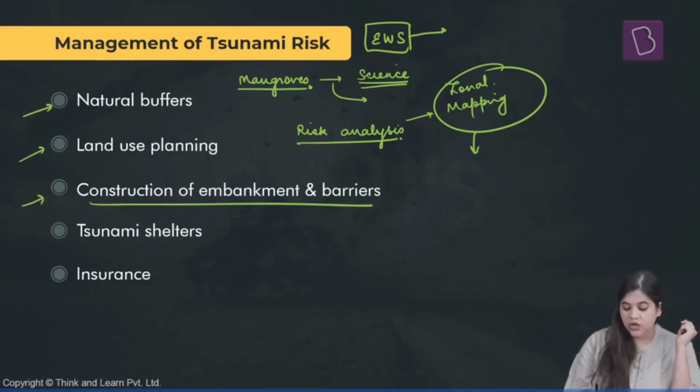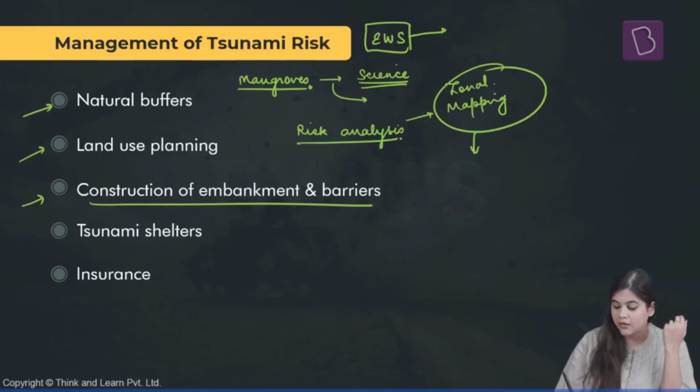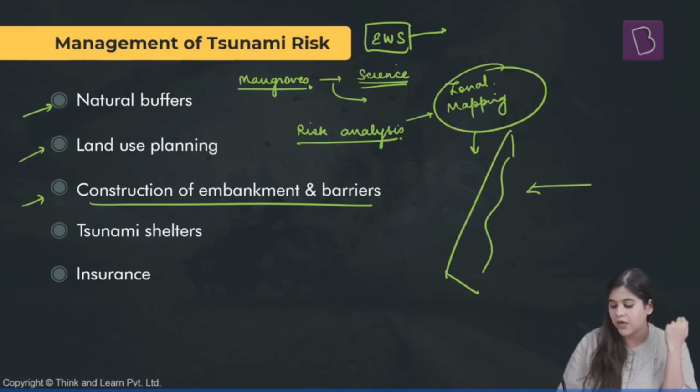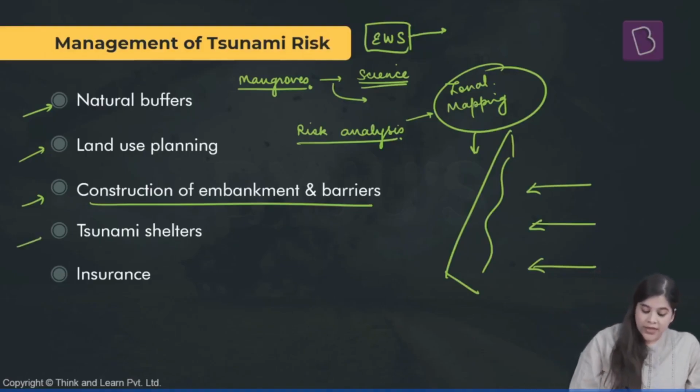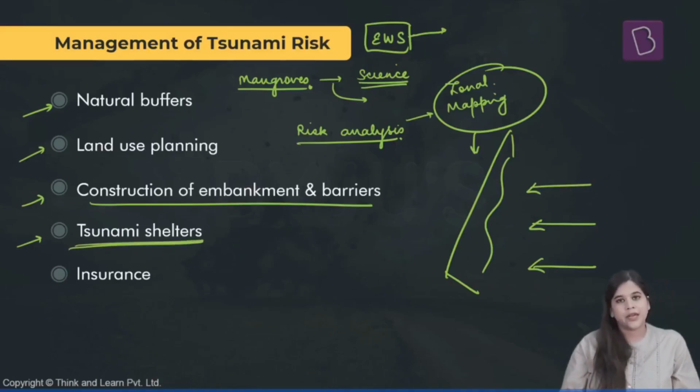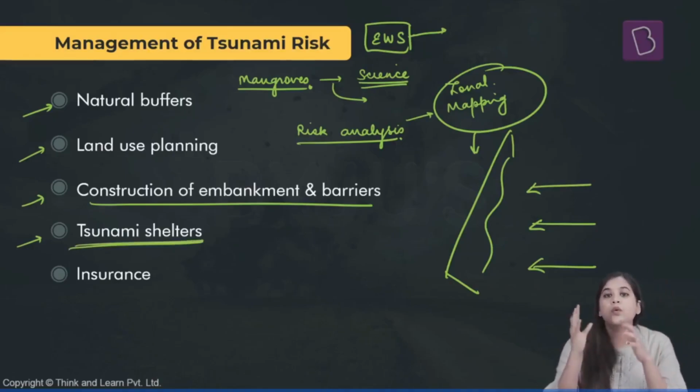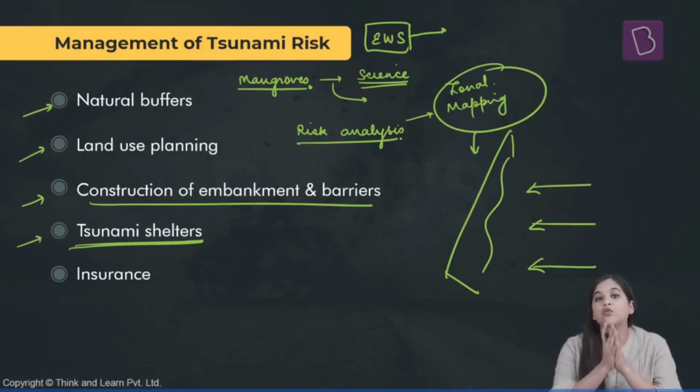Then we can have a construction of embankments and barriers, that is on the coastal regions, various barriers can be created against any impact of an event like a tsunami or storm surges. Next, tsunami shelters should be created so that the people who have been evacuated from the coastal regions because of the early warnings can have a place to live.